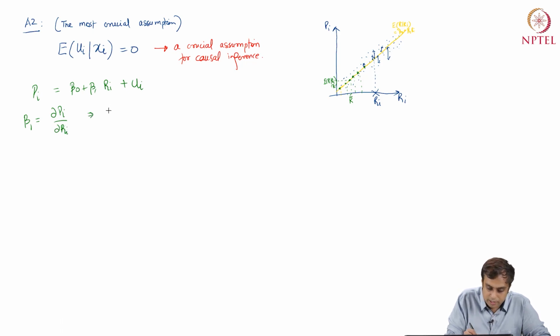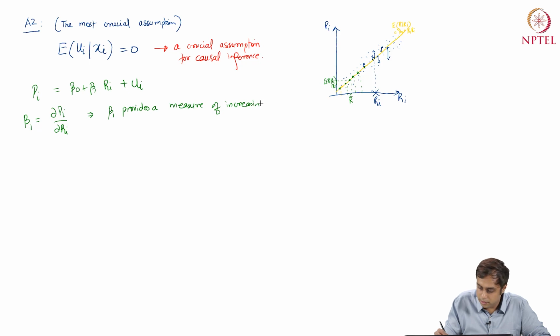As an English interpretation, beta 1 provides a measure of increase in pi upon a marginal change. Remember, marginal change means the delta change in ri. That is, ri goes up by a unit 1.